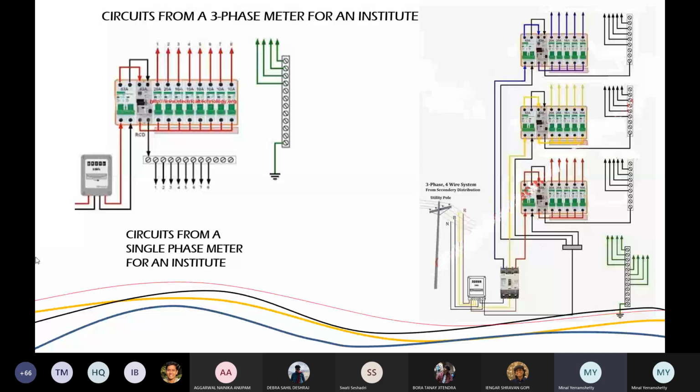And then why the MDB is more important is that it has something called an MCB. Now what is an MCB? I'm not going to talk about it. We'll talk about it next time. But this is the difference between institutional layout and residential layout. In residential you saw how many meters there were. Here there is only 1 meter. So this is the main difference between the two.